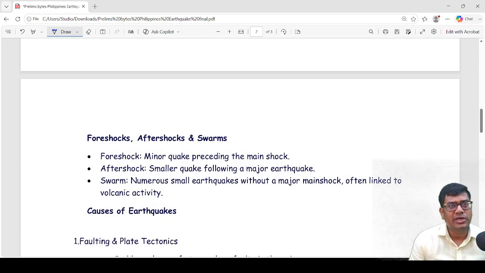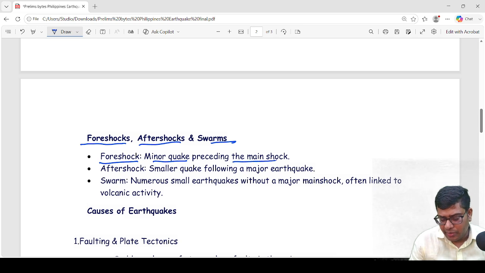Now see some important concepts related to earthquake terminology. First is foreshock, aftershock, and swarms. What is foreshock? Foreshock is a minor quake preceding the main shock. So the minor earthquake before the major earthquake is called foreshock. And the second important concept is aftershock. What is aftershock? A smaller earthquake following a major earthquake. So an earthquake which occurs after a major earthquake is called aftershock.